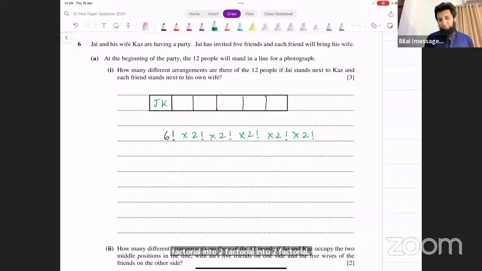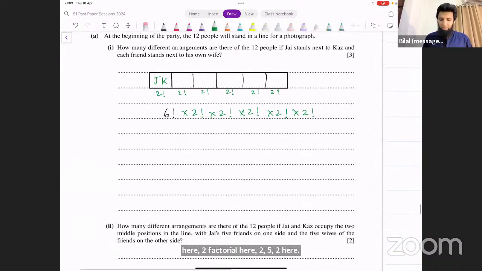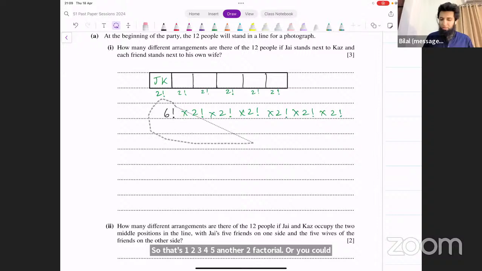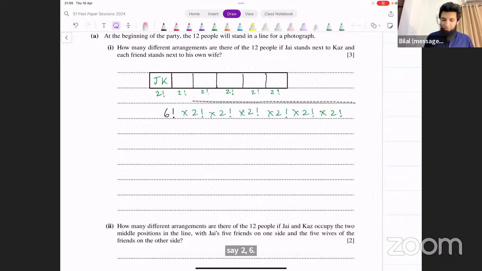We have 2 factorial here, here, here, and here. You have to do that for all of them, right? Because each of those couples can switch places. So that's 1, 2, 3, 4, 5, another 2 factorial. Or you could say 2 raised to power 6, right?